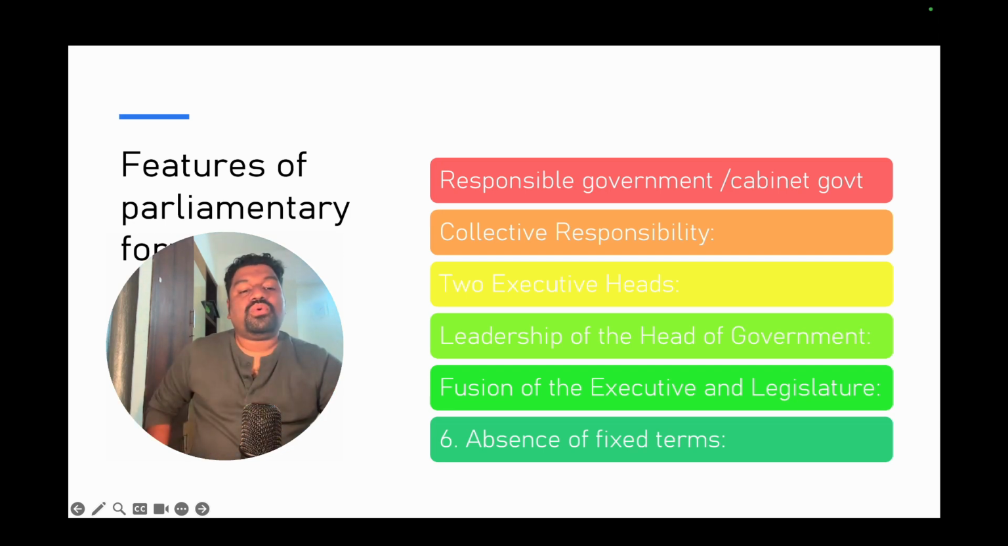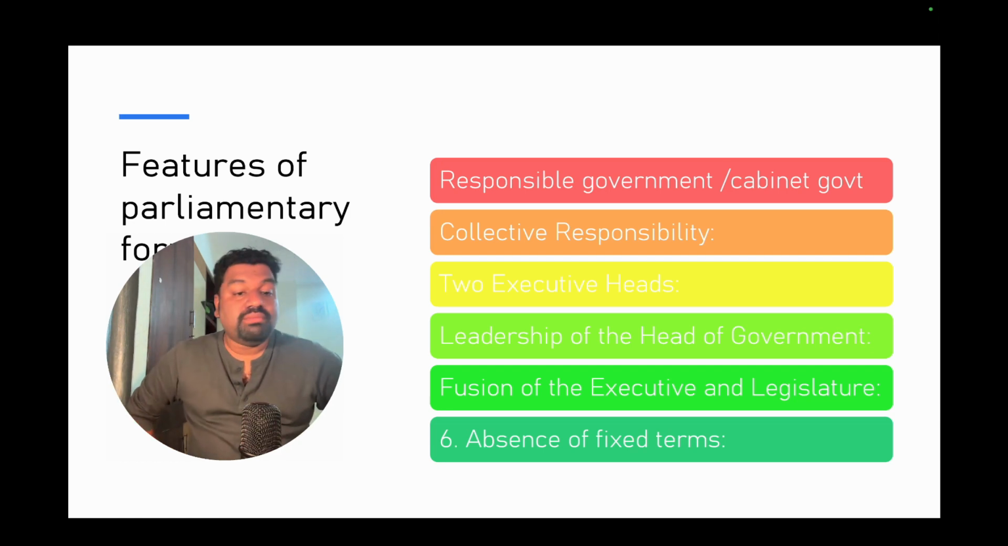They cannot do whatever they want according to their whims and fancies. They are responsible. The cabinet, the council of ministers, the prime minister, are all responsible to the house and the parliament. So there is a sense of collective responsibility. The whole council of ministers is collectively answerable for every action and inaction. The government is answerable to that.